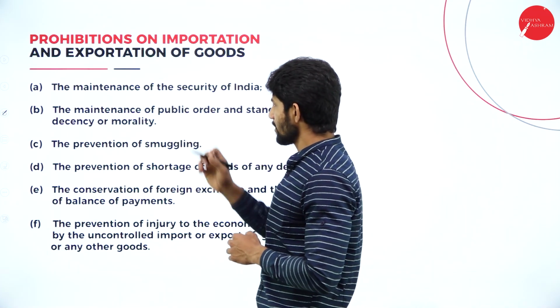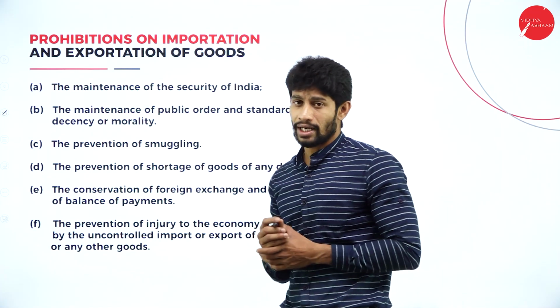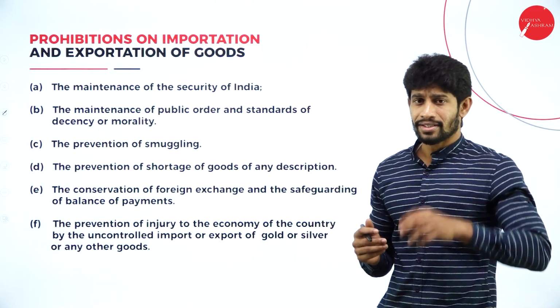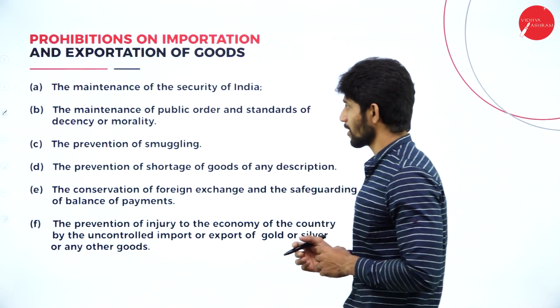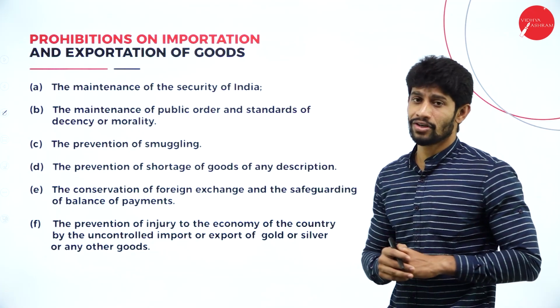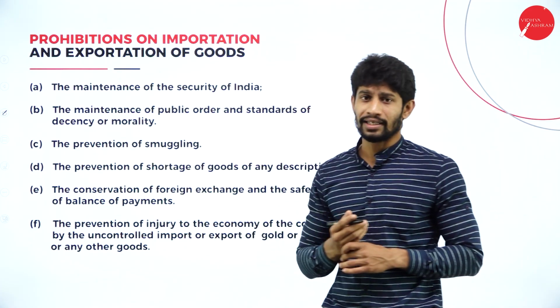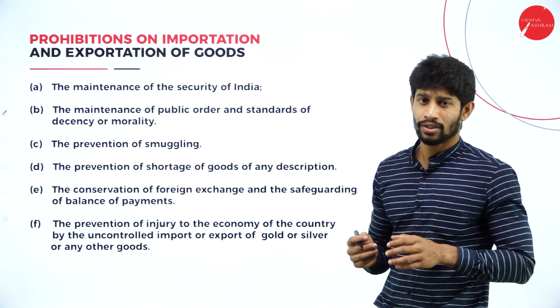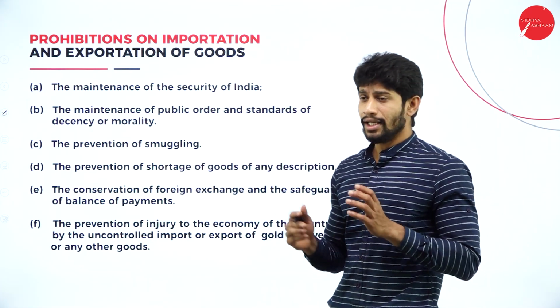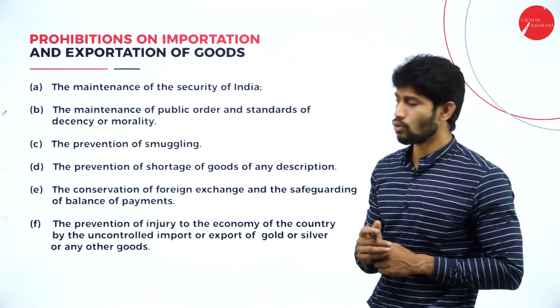Next one, the maintenance of public order and standards of decency and morality. They prohibited the goods and services to maintain public order and standards of decency or morality. Next one, the prevention of smuggling. To prevent smuggling, they prohibited importation and exportation of some goods.